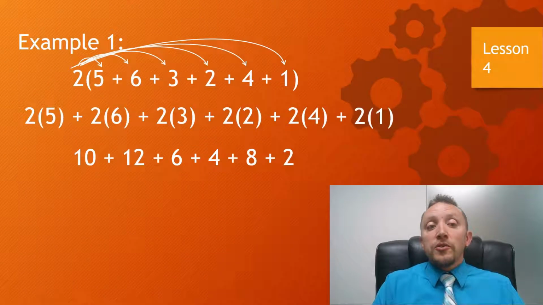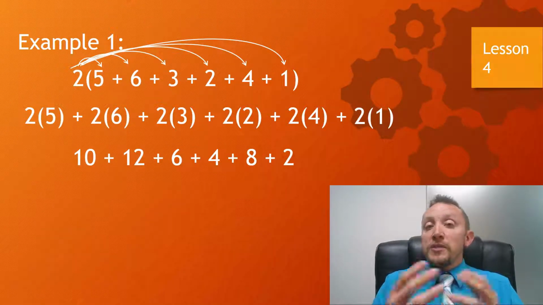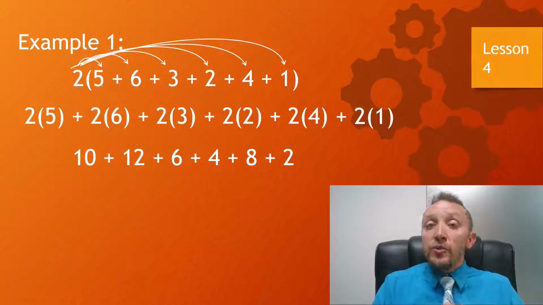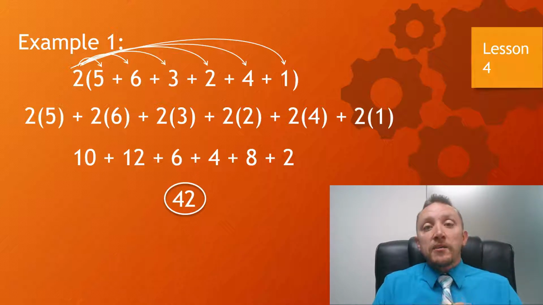10 each. And 10 plus 12 would be 22. So 22 plus the 6 and 4, which is 10, would be 32. And 32 plus the 8 and 2, which would be 10, would be 42. So it's another way that we can tackle this type of problem. My answer here would be 42, and that's one way we could use the distributive property.